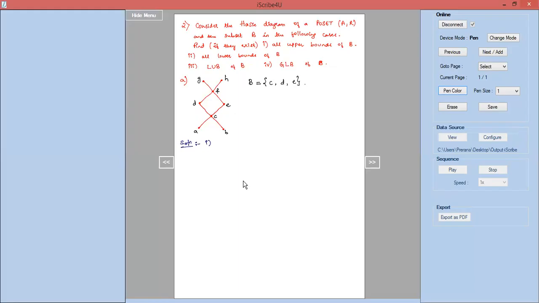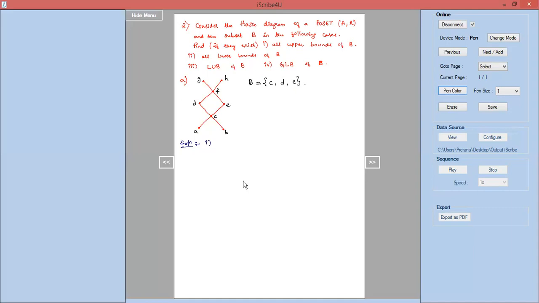Any element A belonging to the set A is said to be an upper bound if X is related to A. That is, all the elements of the subset B should be related to that one element A which belongs to the set A. See, there can be more than one upper bound also, and there can be more than one lower bound also.